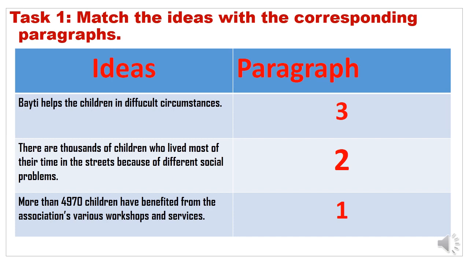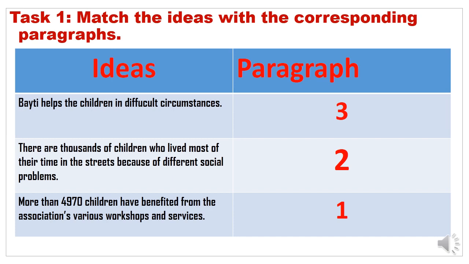Okay, good. So I'm going to read the ideas for you, and your task is to match them with the appropriate number of paragraphs. The first one is Beiti helps the children in difficult circumstances. There are thousands of children who live most of their time in the streets because of different social problems. So what do you think?